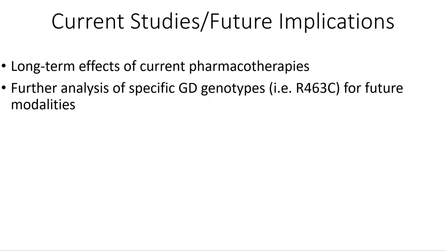And they're looking to see if there are any long-term effects on the body systems, on the organ systems, and if there are any negative connotations to these therapies. I believe one of them was looking at endocrine disorders that could potentially arise due to the administration of enzyme replacement therapies, but so far it's been unclear whether or not there are some long-term effects